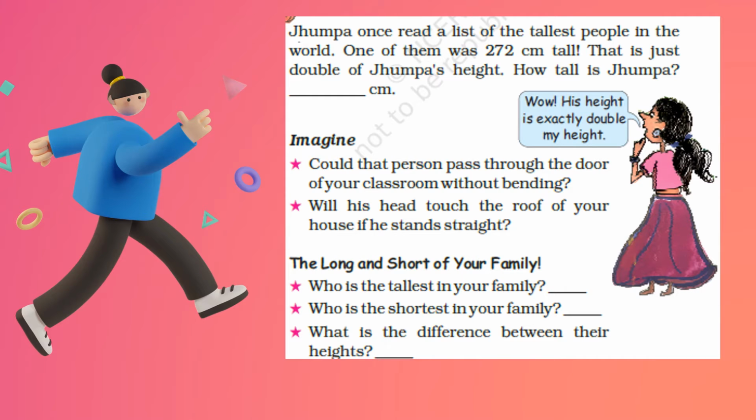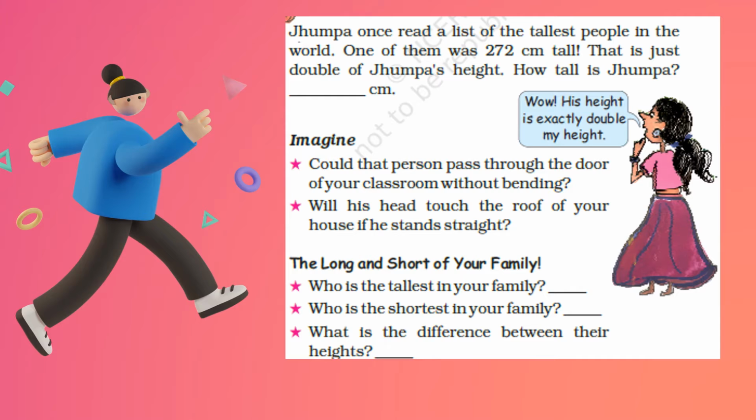Now, this girl Jhumpa read that the tallest human in the world has a height of 272 centimeter. She also says that it is the double of Jhumpa's height. So, what do we know about Jhumpa's height?